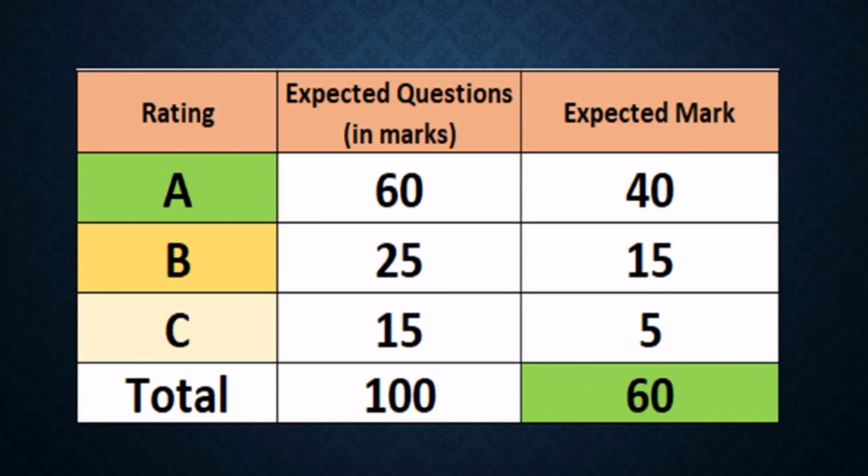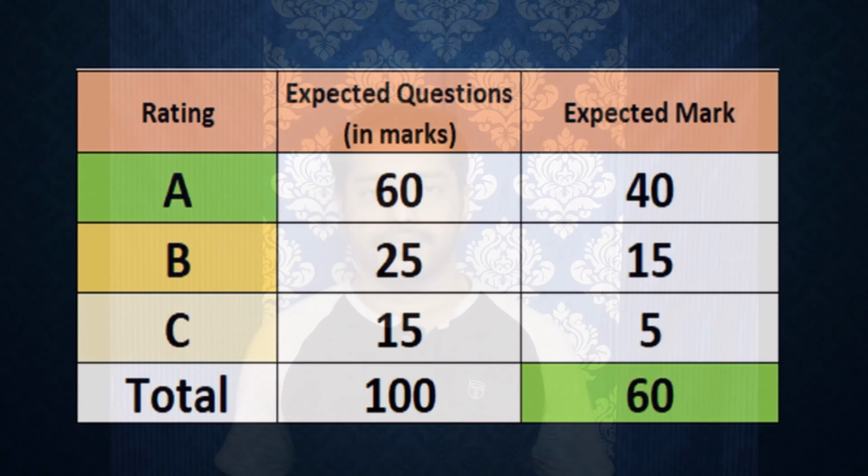The table shows how many marks we can expect and how many we should get to score the exemption. We can expect 60 marks questions from chapters which we have rated as A, and we should get at least 40 out of 60 here, and 15 out of 25 from the ratings B, and only 5 marks from rating C. If so, we can easily score exemption in the Law and Ethics paper.